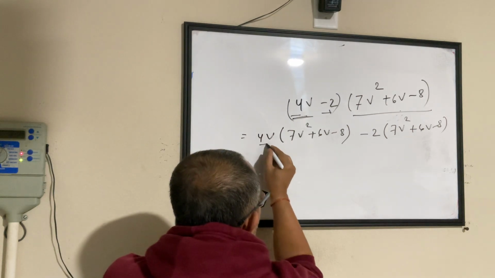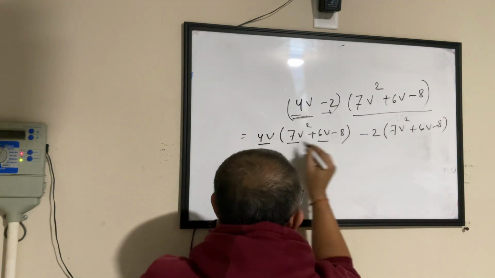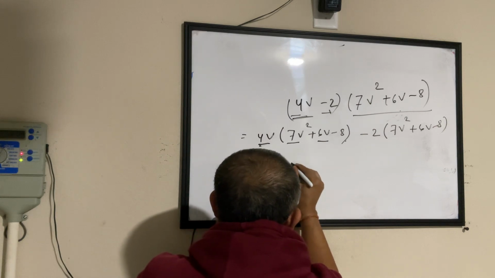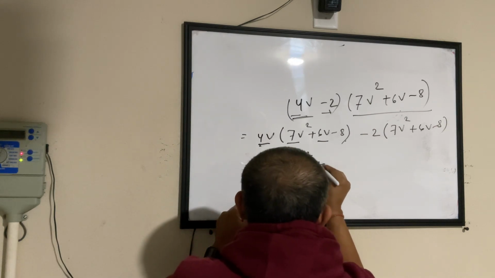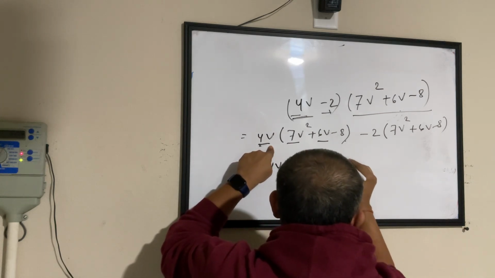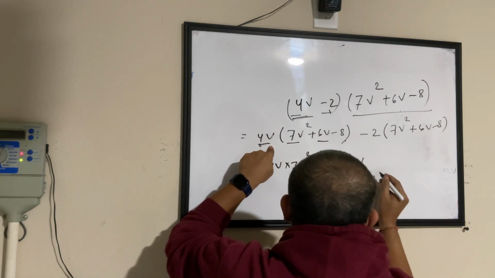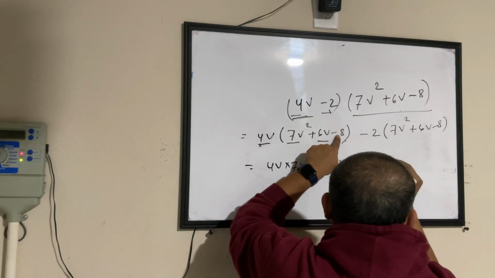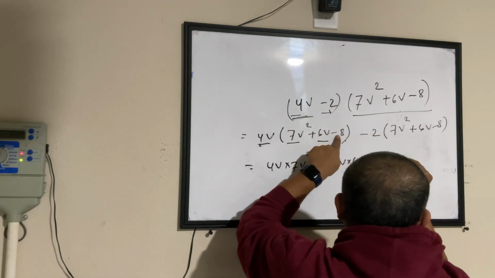What does this mean? This multiplied by this multiplied by this multiplied by this. So it becomes 4v multiplied by 7v square plus 4v into 6v. Then you have minus 4 times 8 into 4v.